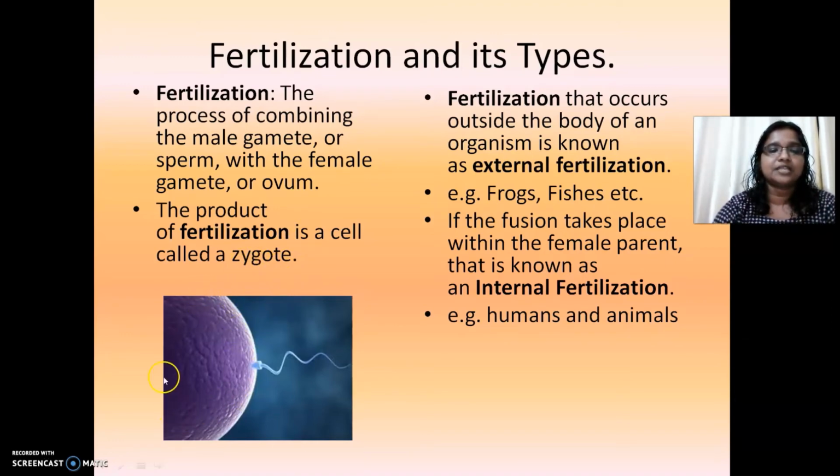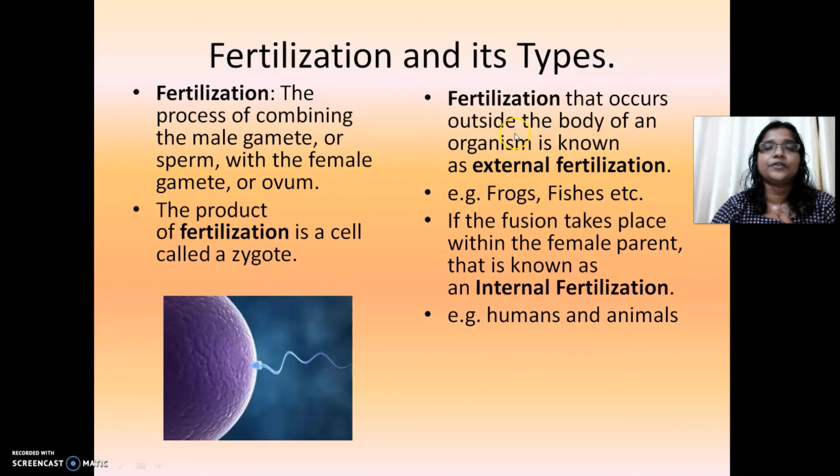See, this is a representation of the egg, the female gamete, and this is a representation of the male gamete, the sperm. Fertilization can happen either inside the body of the organism or outside. Based on that, we can divide fertilization into two types: external fertilization and internal fertilization.